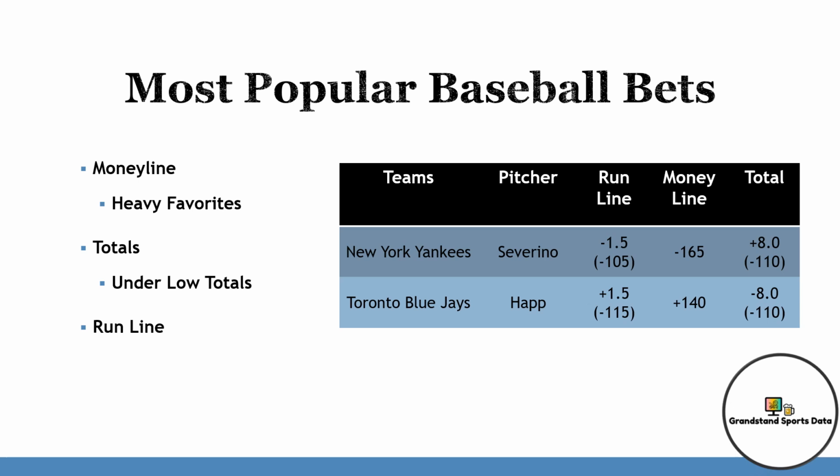Finally is the run line. Sportsbooks have noticed that some people don't like betting on extreme money lines, so they don't get a big enough payoff if they bet on the favorites. And if they bet on the underdog, it's like betting on a long shot, which means they could get a large payout, but it's very unlikely. The result is the run line. The run line is like a hybrid between a point spread and a money line, and it operates according to these rules. One: a favorite run line is set to minus 1.5. Two: an underdog run line is set to plus 1.5.